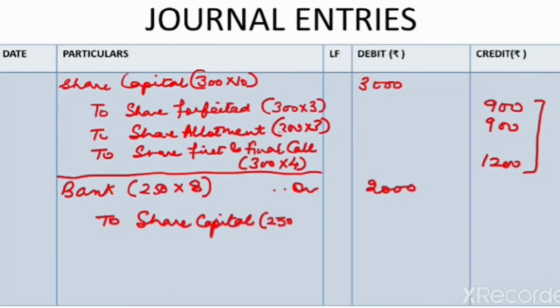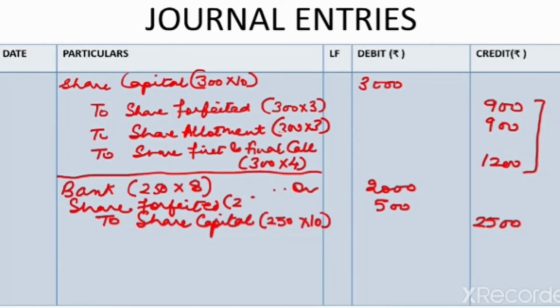So the difference will come in the shares forfeited account, representing the discount on reissue of shares. This is the difference, or the per share amount of discount, which is rupees 2. So this is the entry for reissue of shares at a discount.